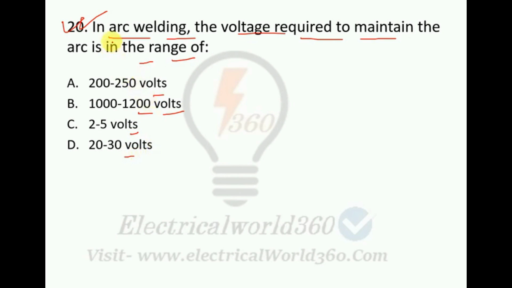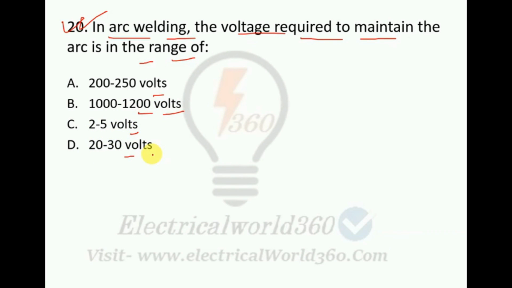So here in the question you can see, in arc welding the voltage required to maintain the arc is in the range of 200 to 250 volts, 1000 to 1200 volts, 2 to 5 volts, 20 to 30 volts.